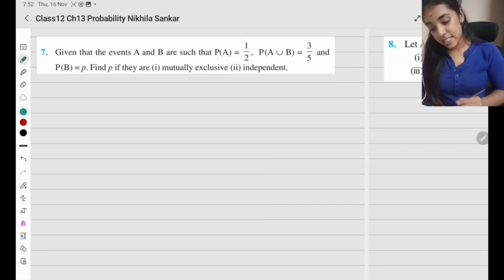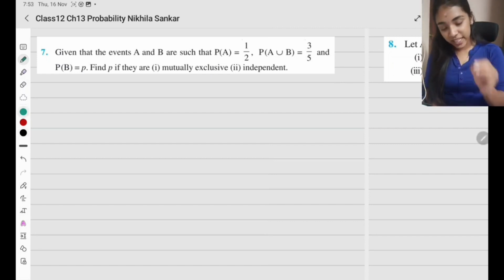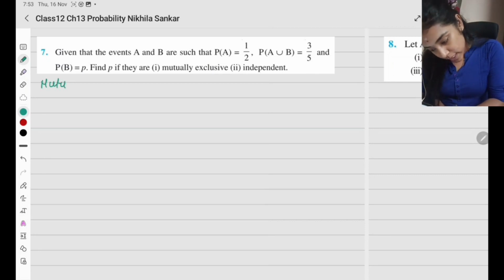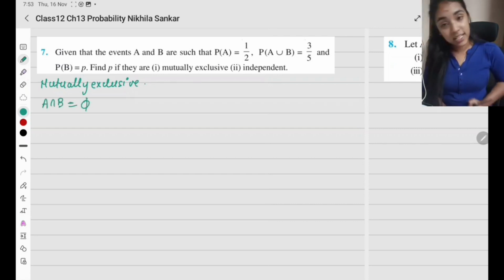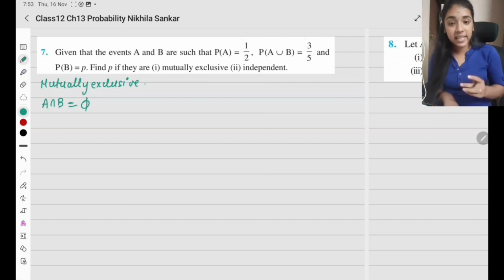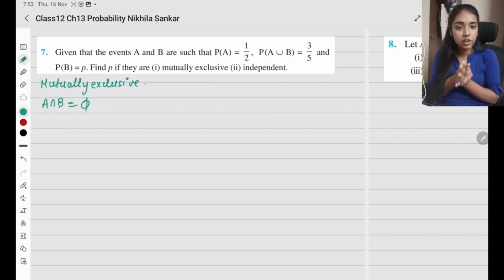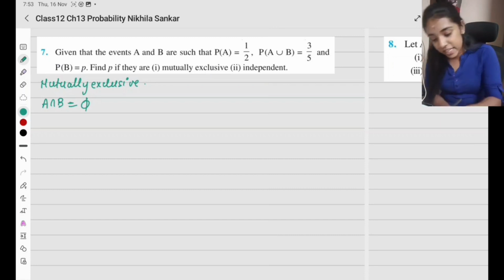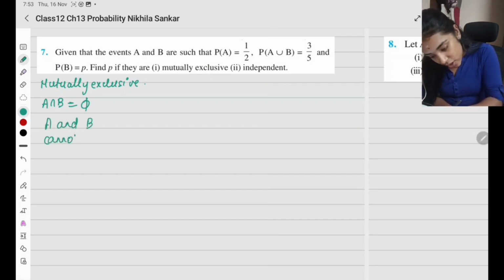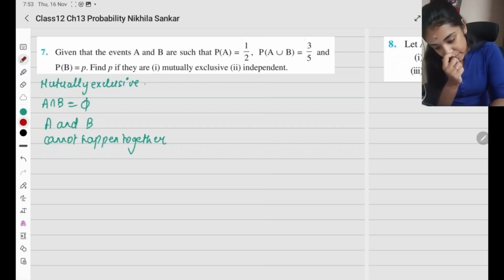So first of all, understand the difference between mutually exclusive and independent. Mutually exclusive meaning A intersection B is going to be a null set, which means there cannot be an intersection. Both events cannot happen together. Event A and B cannot happen together.